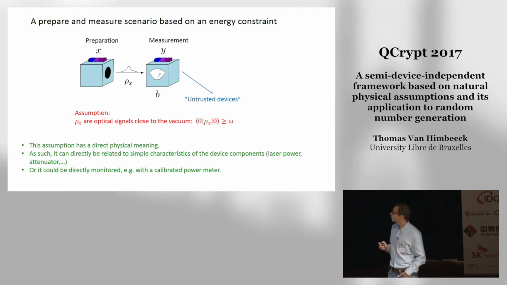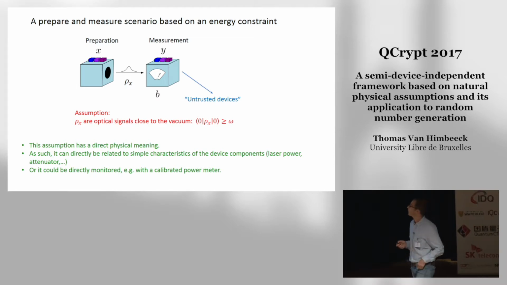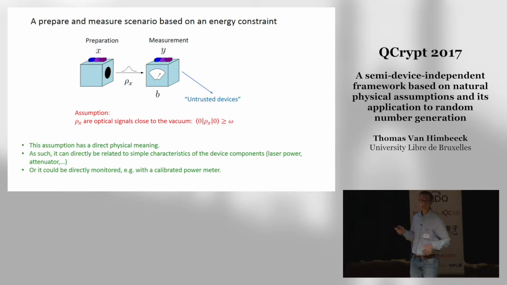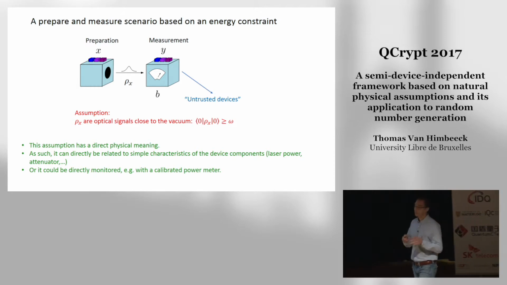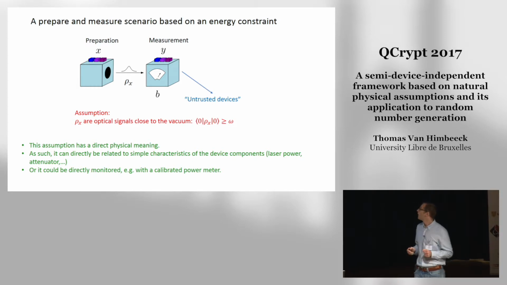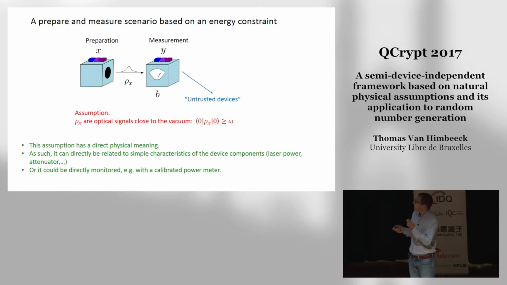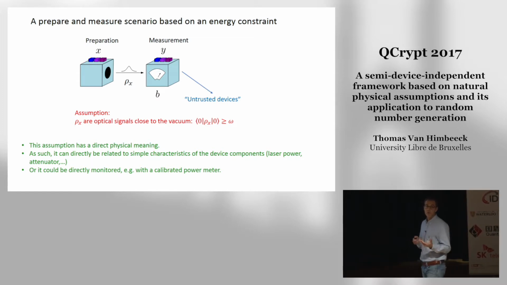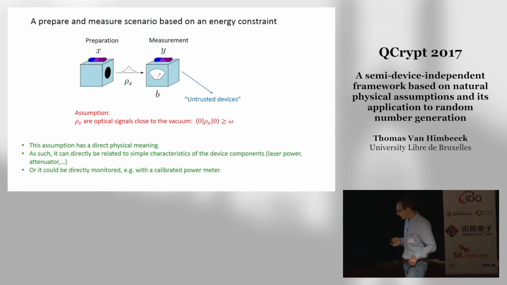As such, it can also directly be related to simple characteristics of the components inside your device, like the power of a laser, the absorption coefficient of an attenuator. And also because this energy constraint represents a physical property, it can maybe also be directly monitored, maybe using a calibrated power meter. And so this should be contrasted to a qubit assumption, which is more artificial.